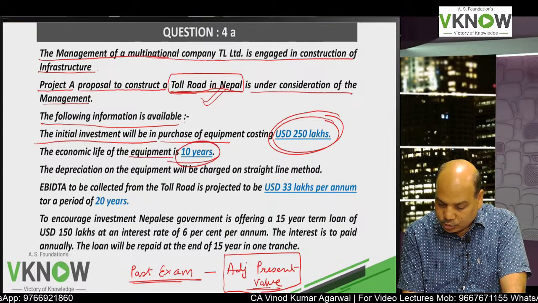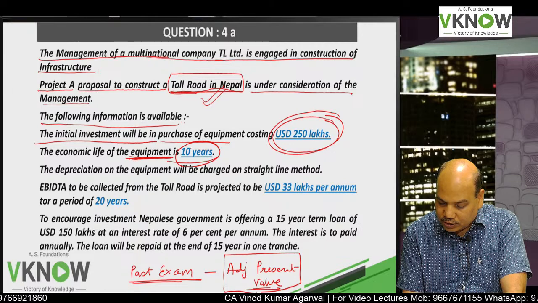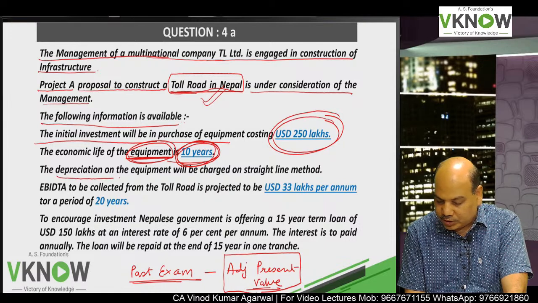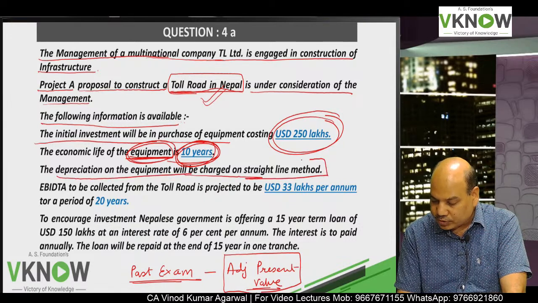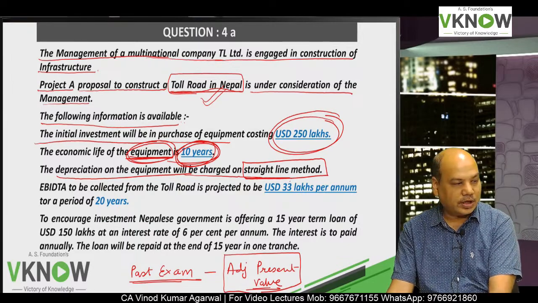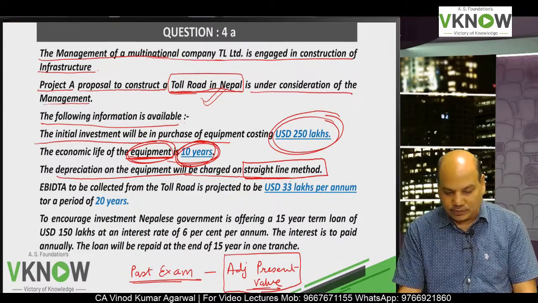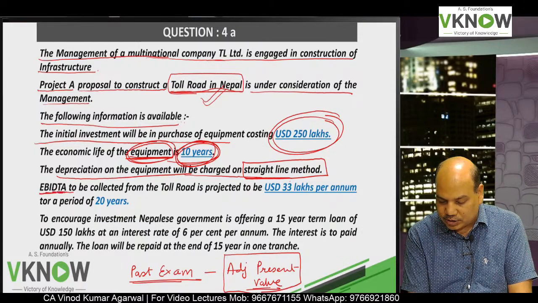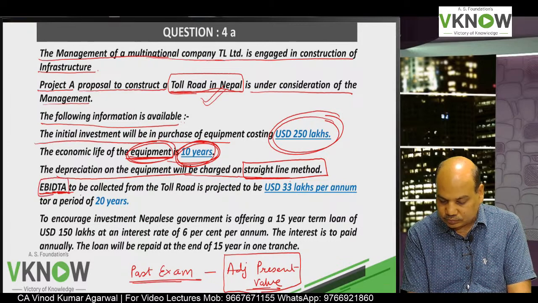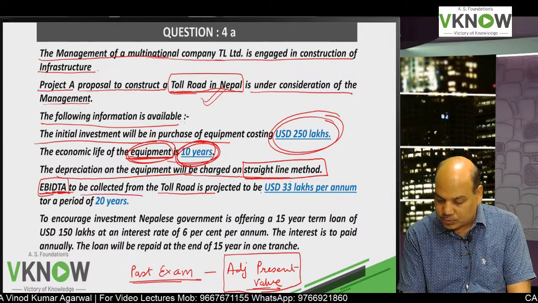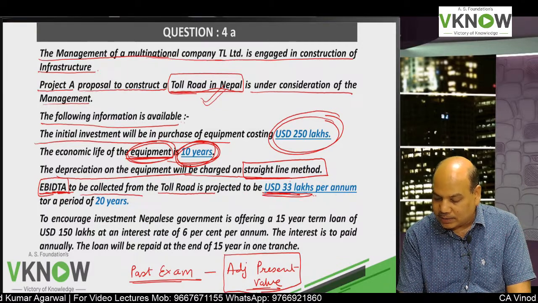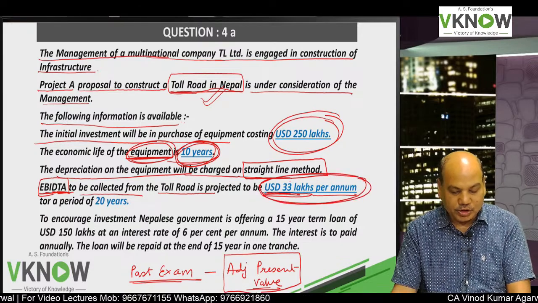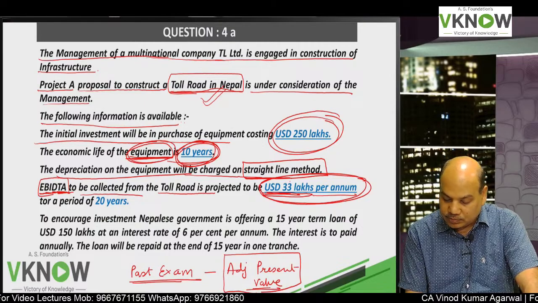Life of the equipment: this equipment will have a life of 10 years. For depreciation purpose we will take 10 years. The depreciation on the equipment will be charged on straight line basis. Very easy. Straight line will make your calculation very easy. EBITDA, earnings before interest, tax, depreciation and amortization, collected from the toll road is projected to be 33 lakh per annum.